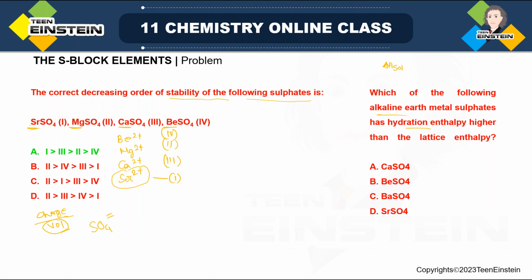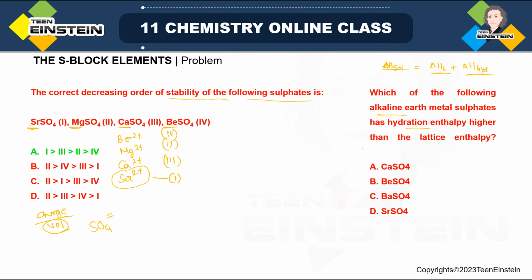Now, ΔH solution, that is enthalpy of solution, is directly dependent on lattice enthalpy and hydration enthalpy. Hyd, I am writing in the suffix. The more negative this value and the less positive this one, the ΔH solution value will be highly negative and solubility will be very high.